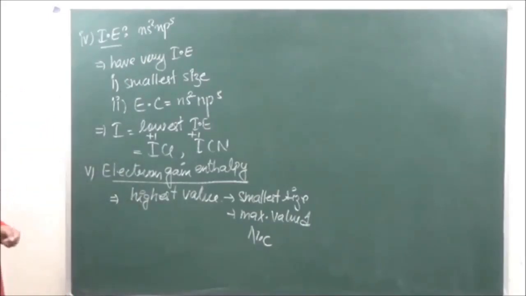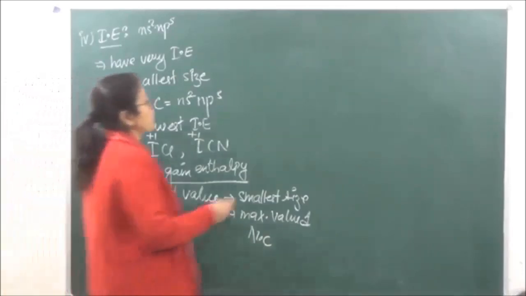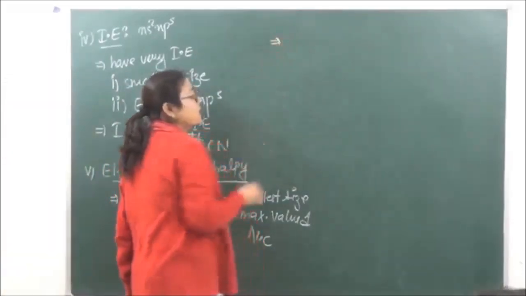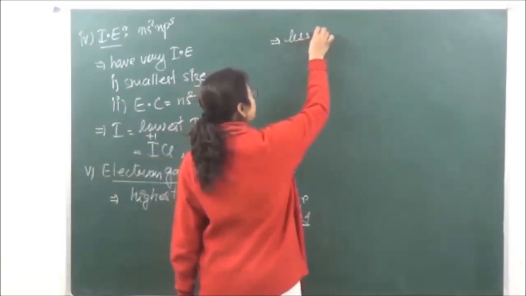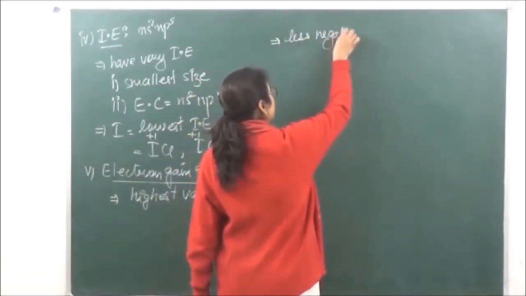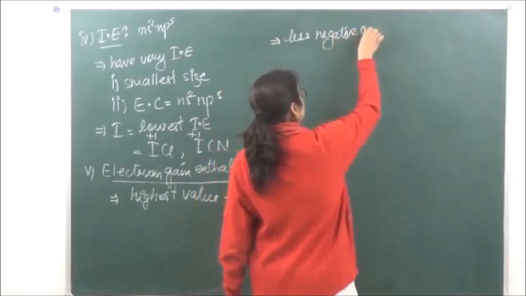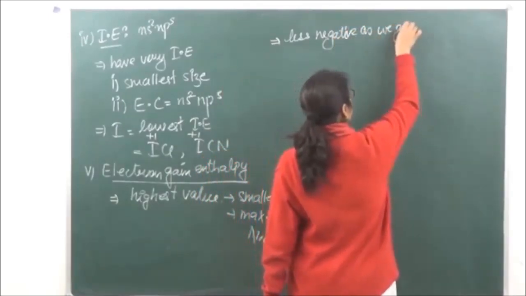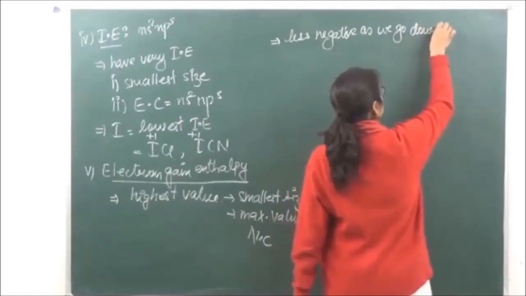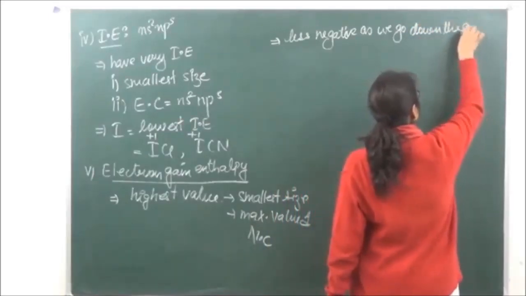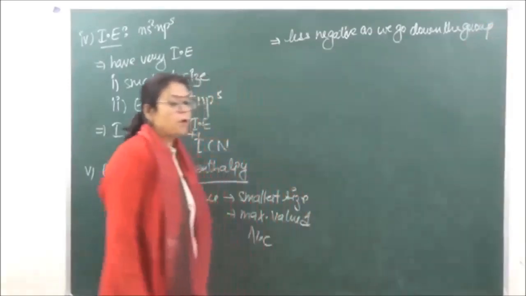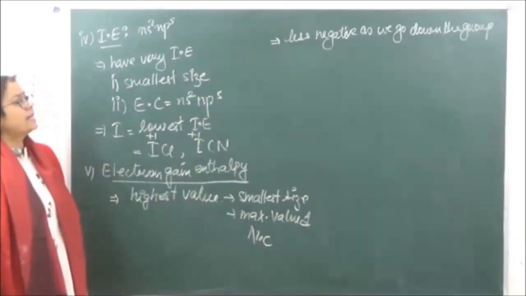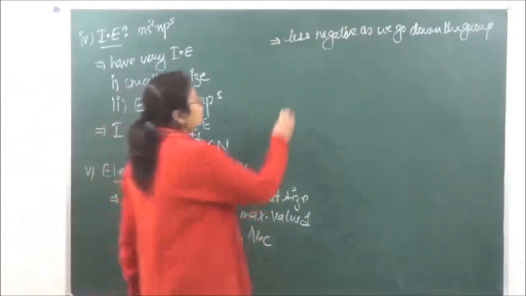Now over here we have another different kind of trend. In general, it is seen that the electron gain enthalpies should keep becoming less negative as we go down the group. It should keep on becoming less negative as we go down the group. But over here again there is an anomalous behavior.